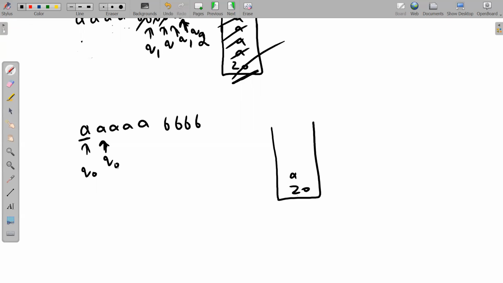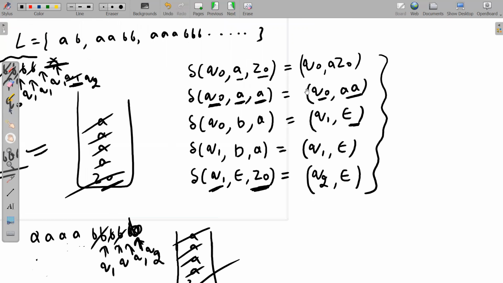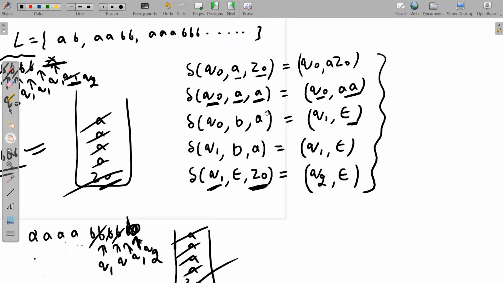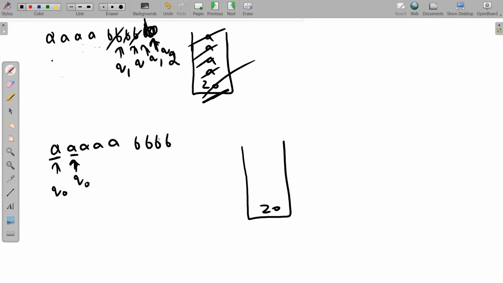Now we are at Q0. A is read from the tape and this A is read from the stack. Since we have read this A from the stack, I will pop it. Now I will say Q0 A. See here, Q0 AA, that means what? Double A means the A which you have popped off, you will push it, and the A which is read from the tape, you have to push it again.